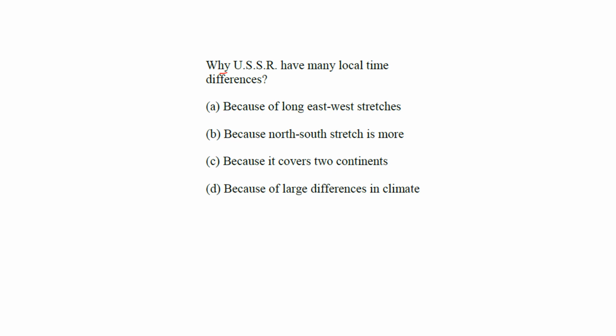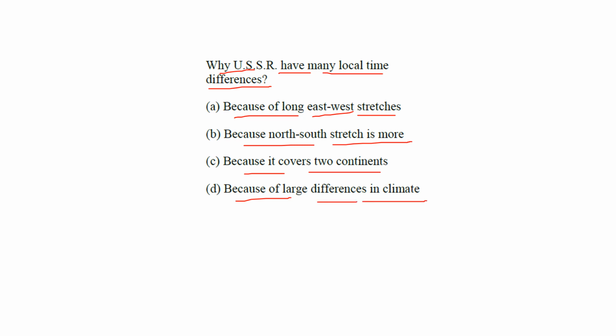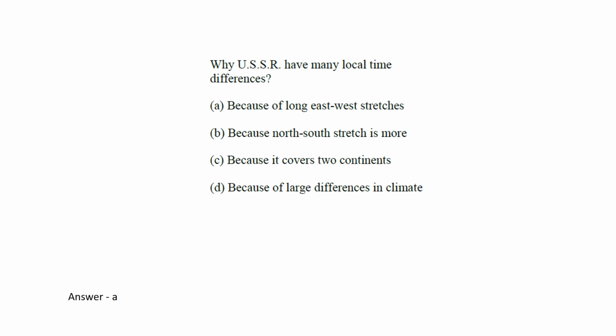Next question. Why did the USSR have many local time differences? Because of large east-west stretch, because north-south stretch is more, because it covered two continents, because of large difference in climate. Obviously you can answer this question. It is actually A, because of long east-west stretch.